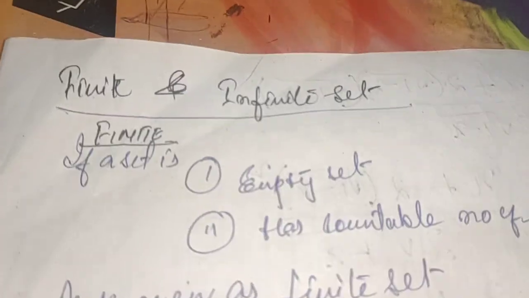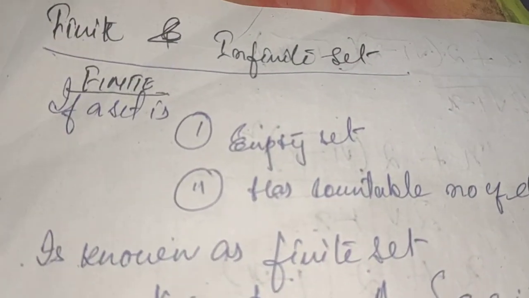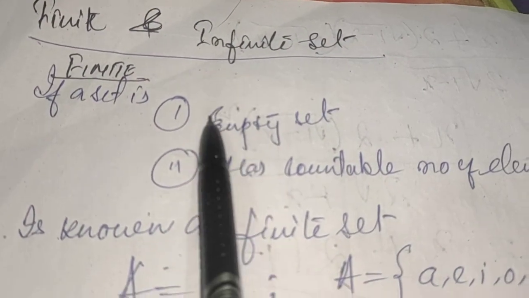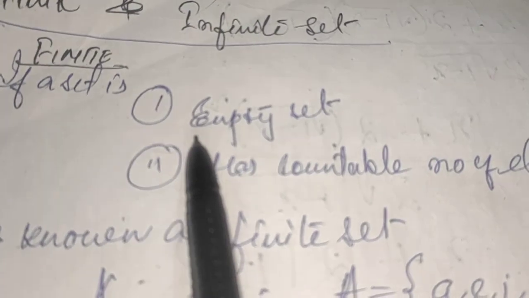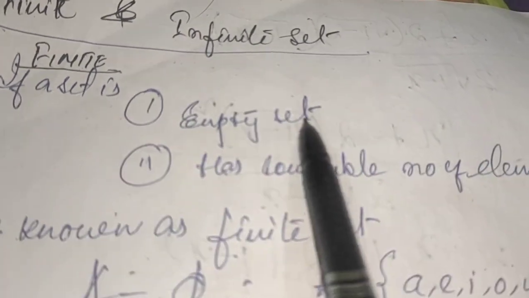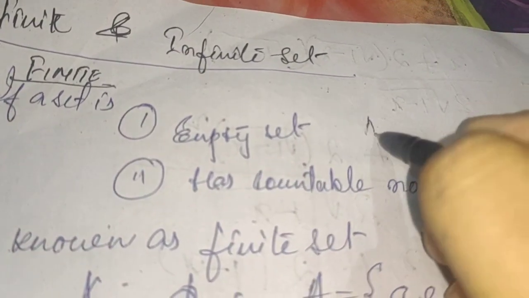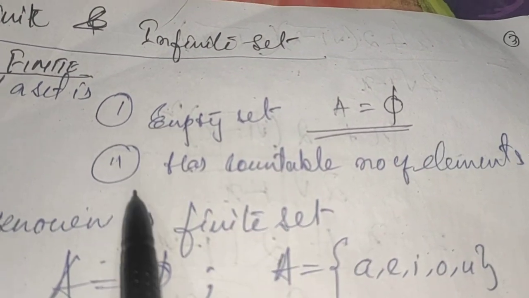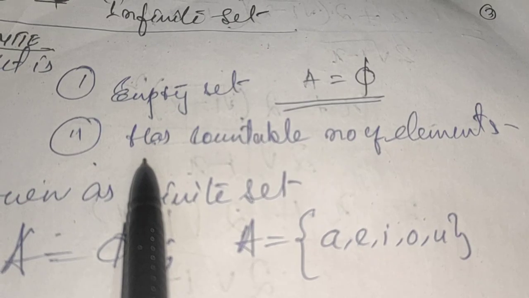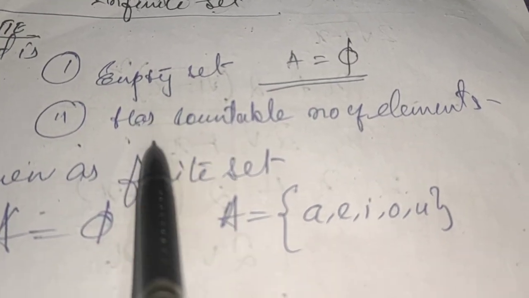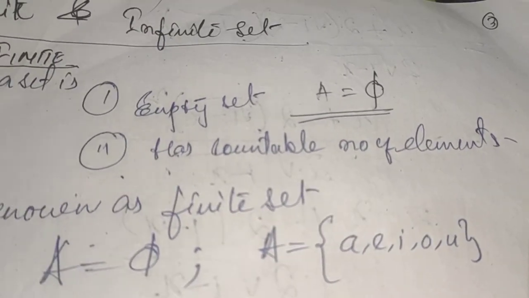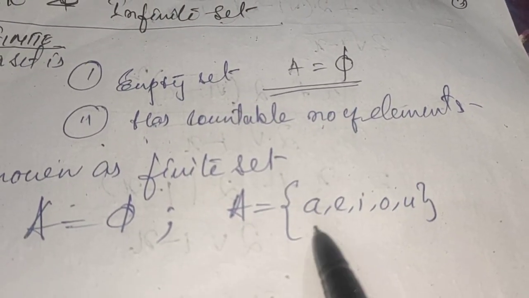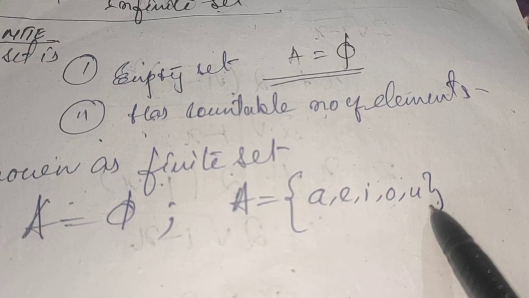Okay, next are finite and infinite sets. What do we mean by a finite set? There are two conditions for a set to be a finite set. If the set is an empty set, that means a null set, or if, for example, A equals {5}, it is a finite set. And if a set has a countable number of elements, then that set is known as a finite set. So A equals {A, E, I, O, U}. You can count and finish it.